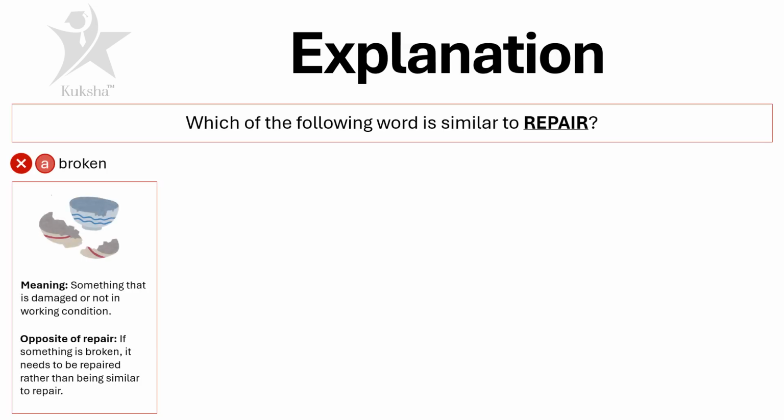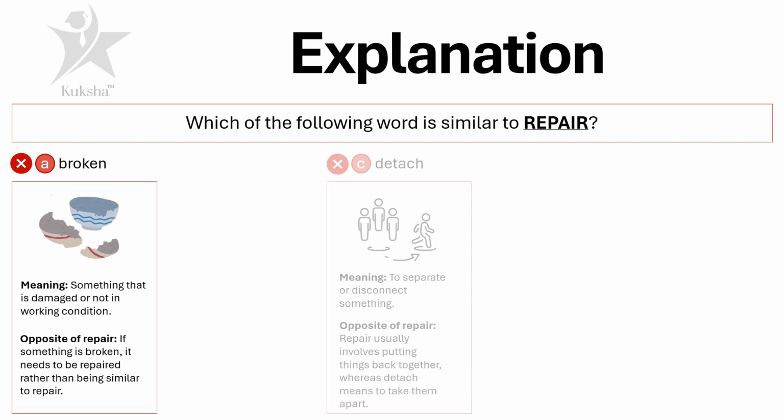So option A, broken. What is the meaning of broken in context to repair? Broken means something that is damaged or not in a working condition. So that is opposite to the word repair. If something is broken, it needs to be repaired rather than being similar to repair. Hence, option number A is incorrect.